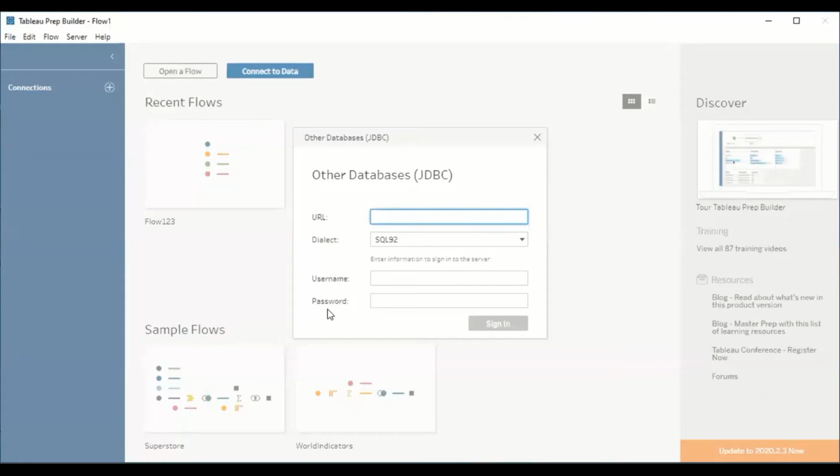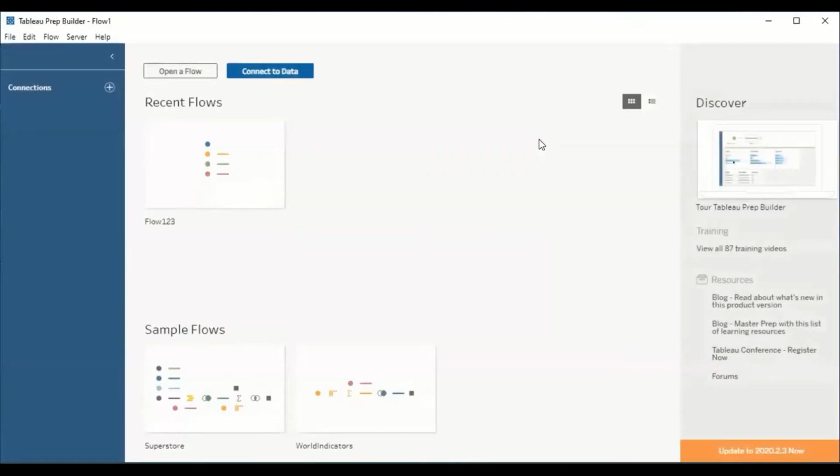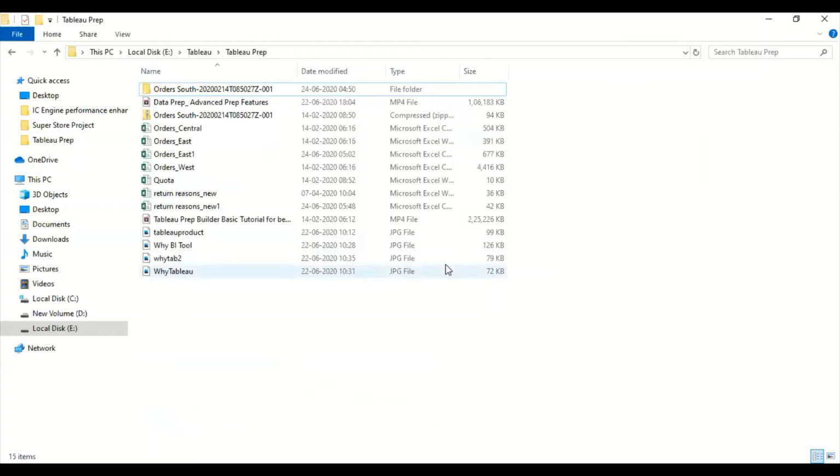But for the time being, for demonstration purposes, I have extracted some of the data from different sources. So let's look at the data, then we will try to integrate this data using Tableau Prep. So this is my data.